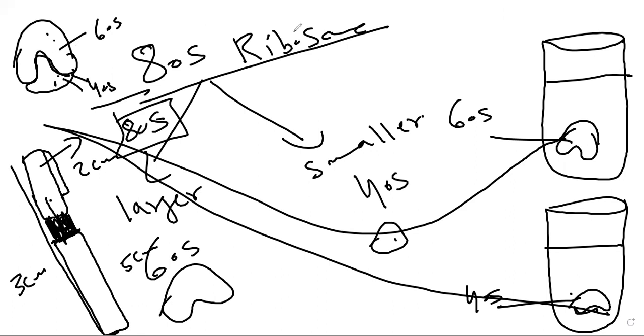Now the assembly of ribosomes. What do you mean by assembly of ribosome?